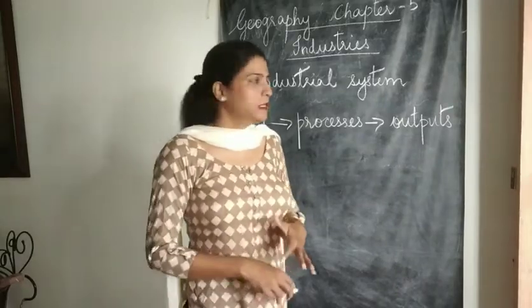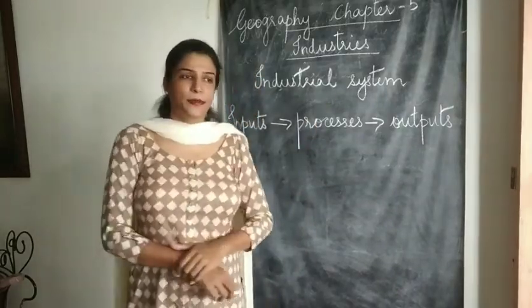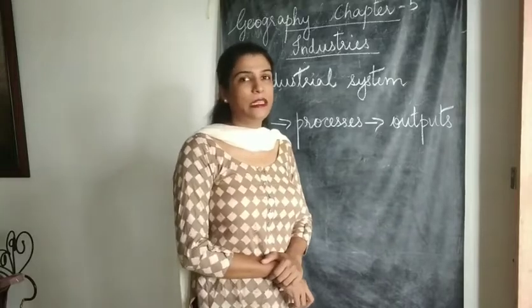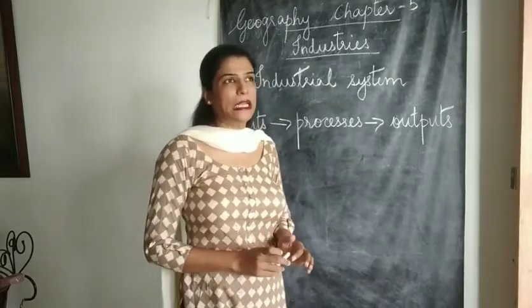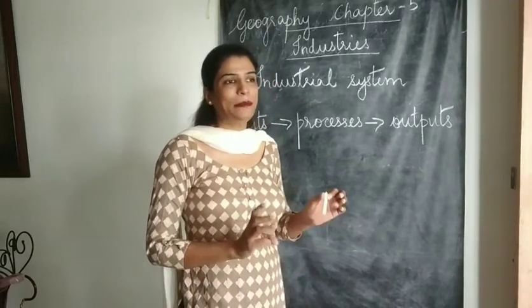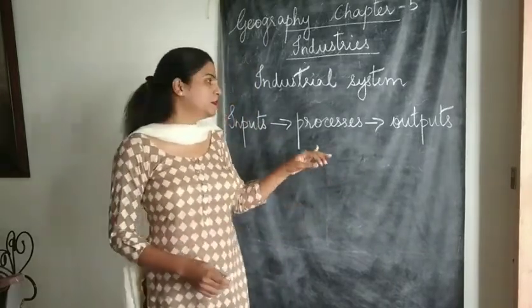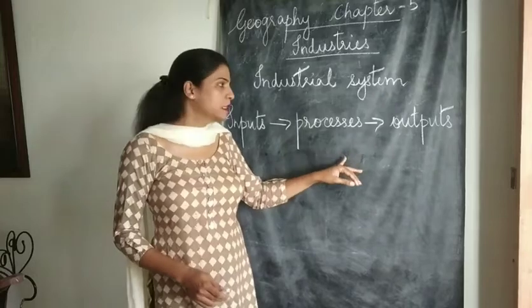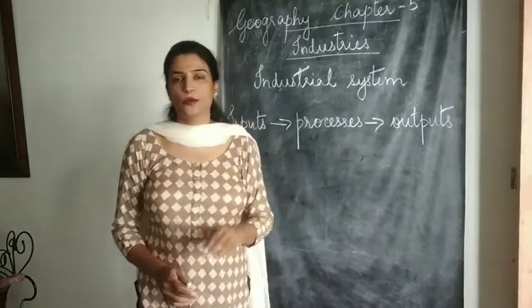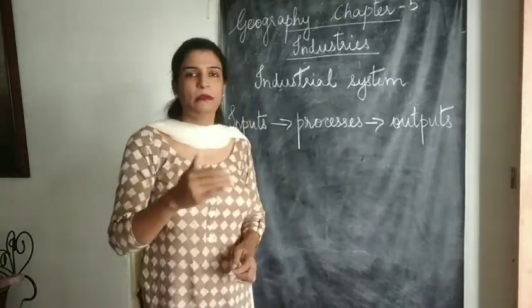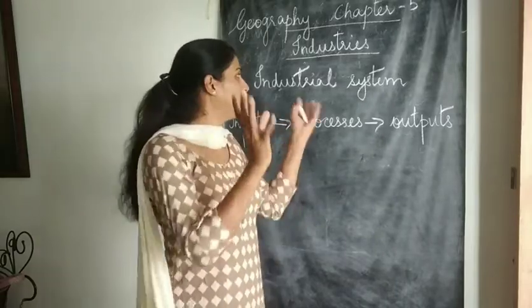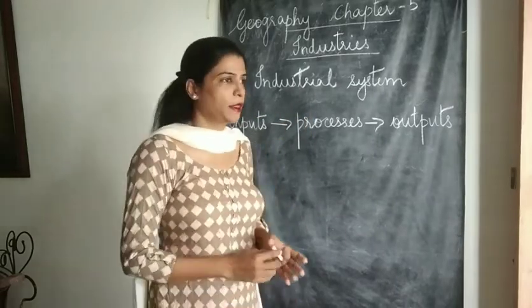The next topic to be discussed is the industrial system. If we talk about how an industry works, it can be categorized under three major categories. First is the inputs, second is the processes, and the third is the outputs. Let's go one by one and understand how this entire system works.